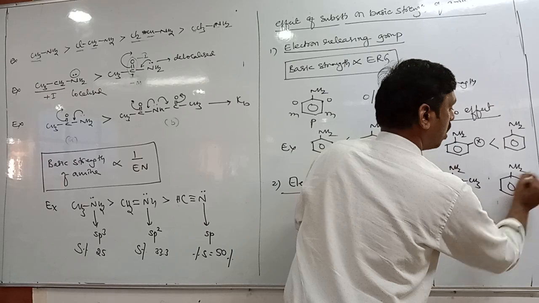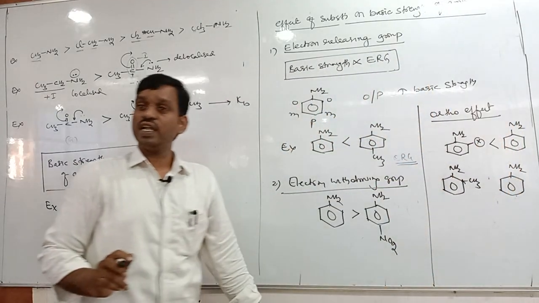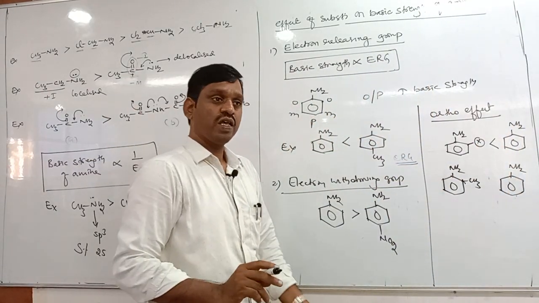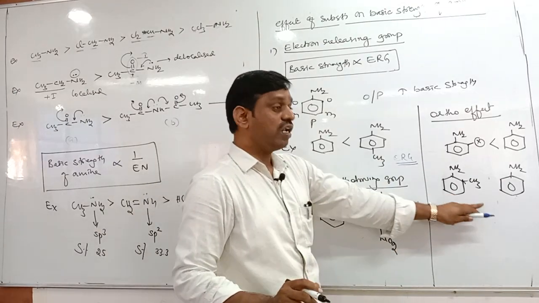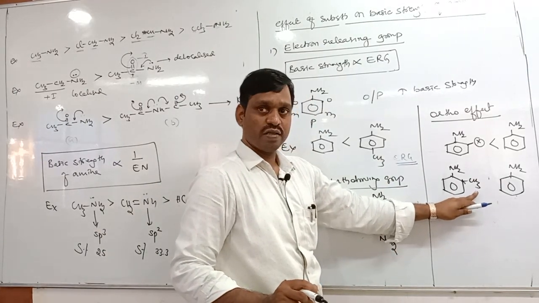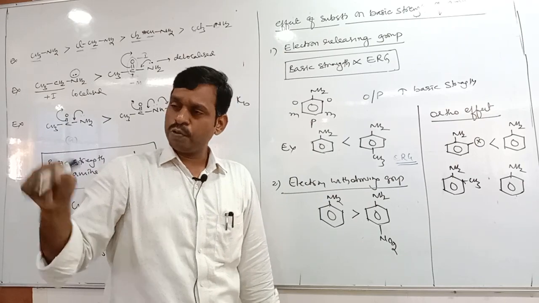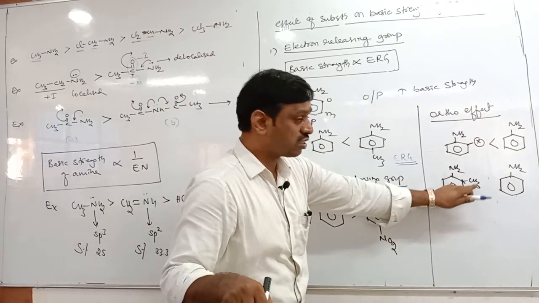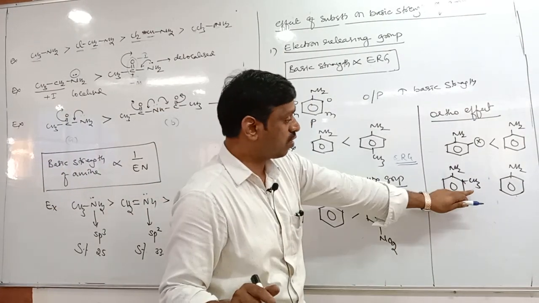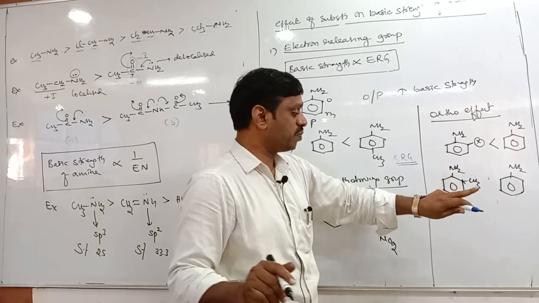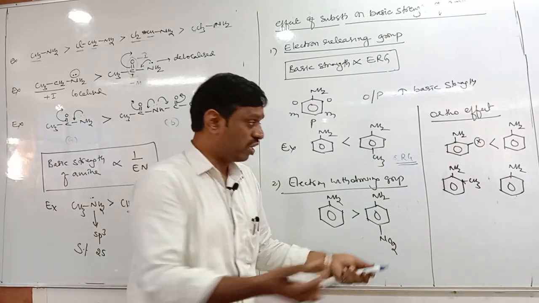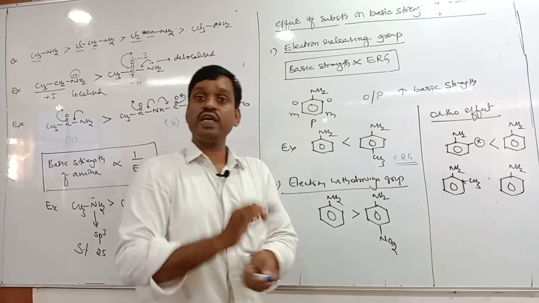Tell me, orthomethyl aniline and aniline, which is more basic? Generally, we think this orthomethyl aniline is more basic. Actually, it is supposed to be, because methyl group is an electron releasing group. It should release electrons and basic strength should increase.